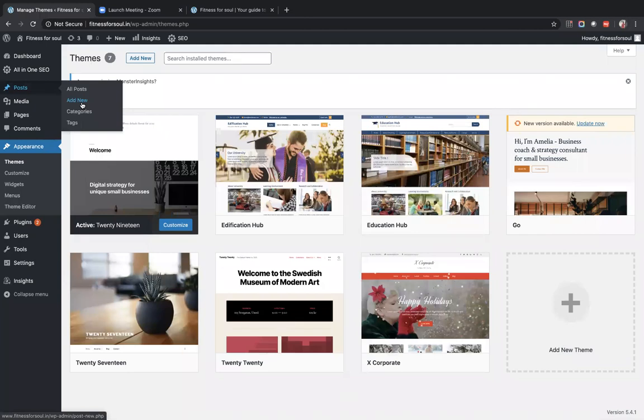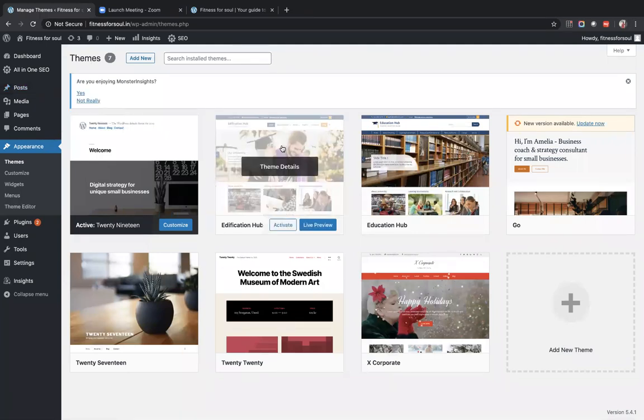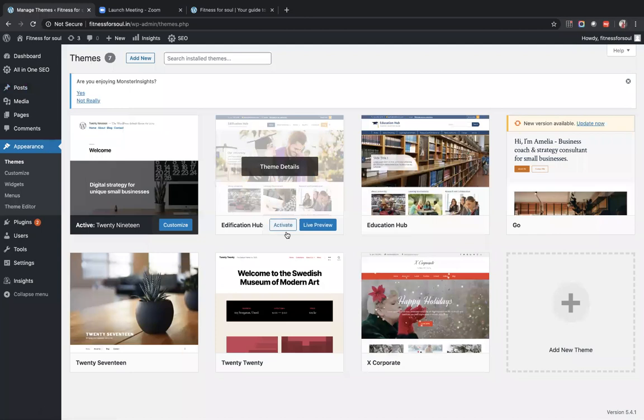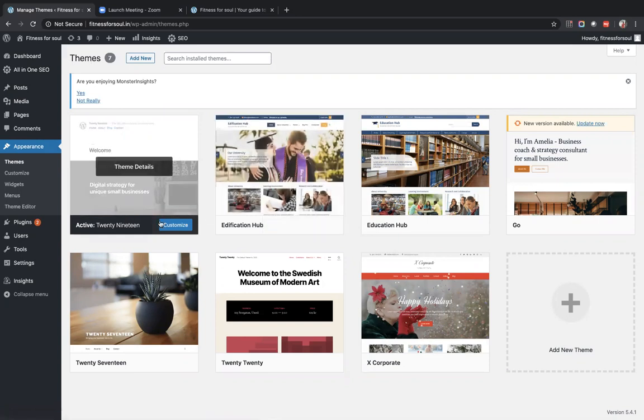Everything we can do. We can change the image, we can change the way it looks. So let's do it step by step. We can customize the entire theme. Suppose this is the actual theme that we have selected. Let's click on customize. Otherwise, if you're doing it for the first time, you will be asked to activate it. So the first thing, you can activate it. Otherwise, you can go and customize it. Okay, so let me click on customize.